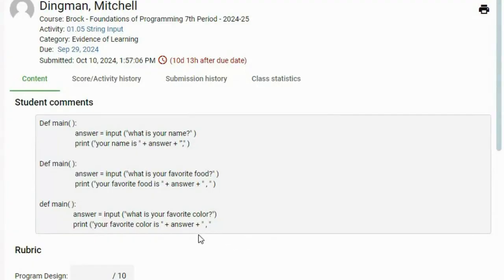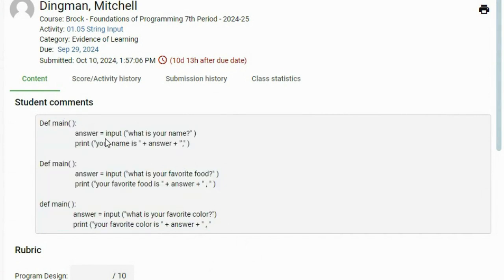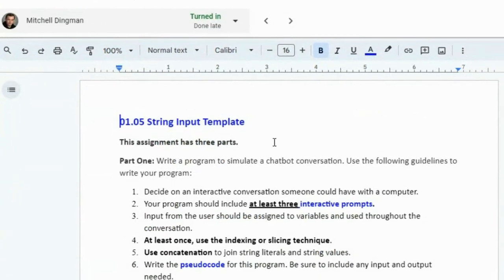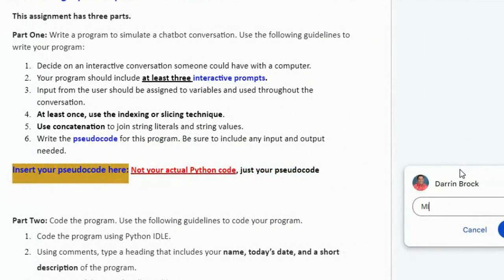Let's take a look. Okay, looking in Buzz, this is all I see right here. So I go to look at the template where you're supposed to submit everything. I go to Google Classroom. Let's see, here is your template. I don't see any of the pseudocode, so that's missing.